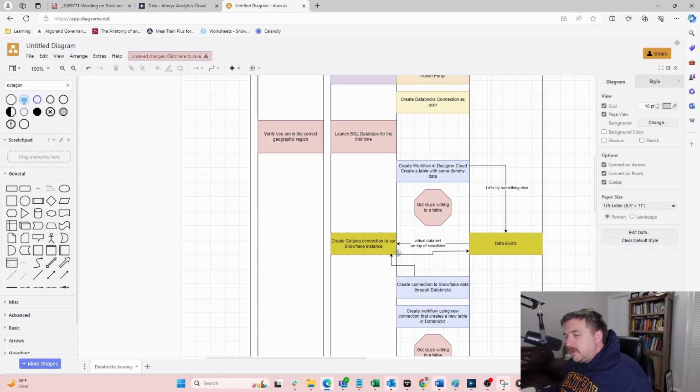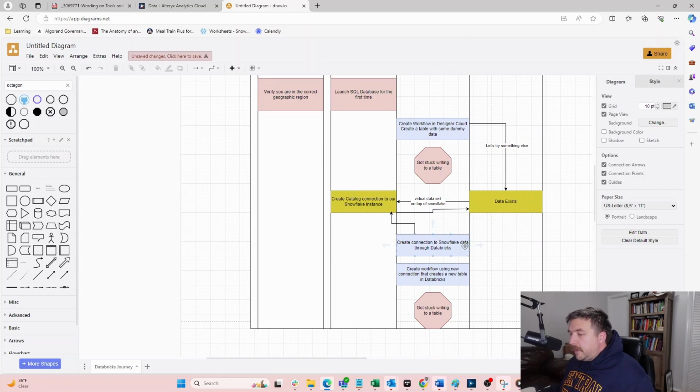The virtualization of data is nice because let's say I don't want this data to exist outside of Snowflake. I don't have to do it if I'm doing this. Let's say I want to use Alteryx to leverage the Spark engine in Databricks. Boom, I can do that with data that exists on Snowflake. That's why you might want to do this.